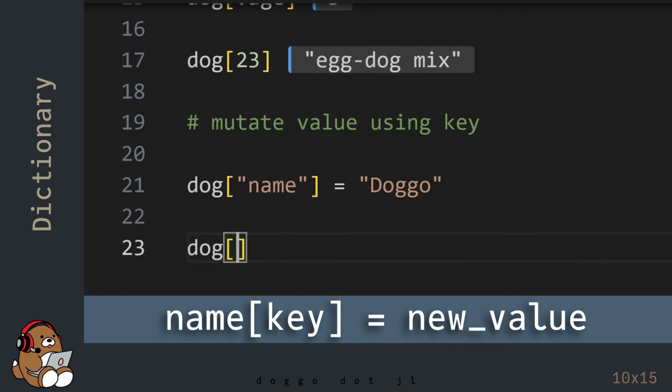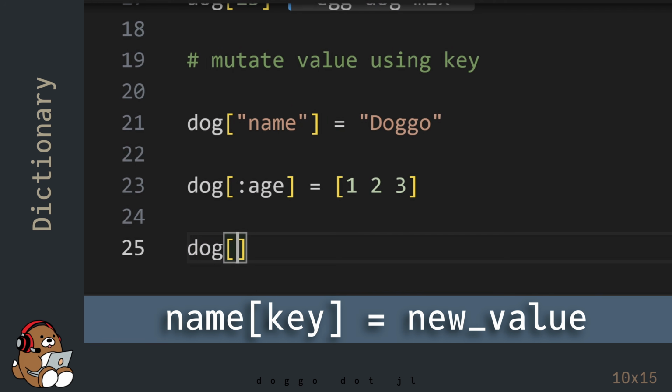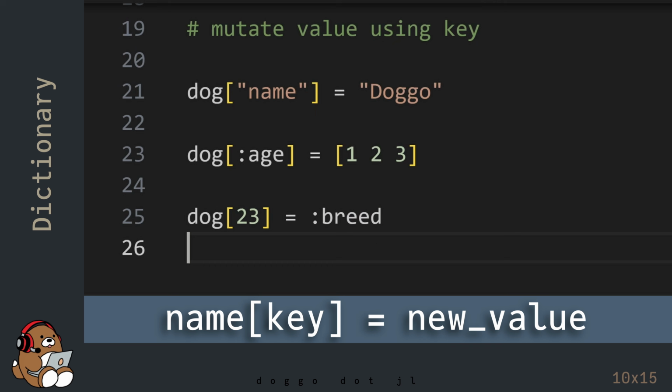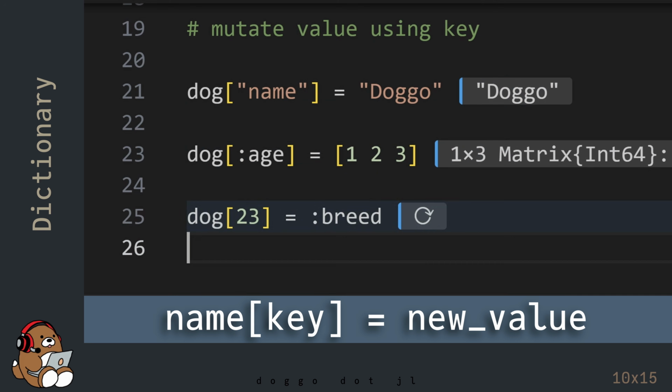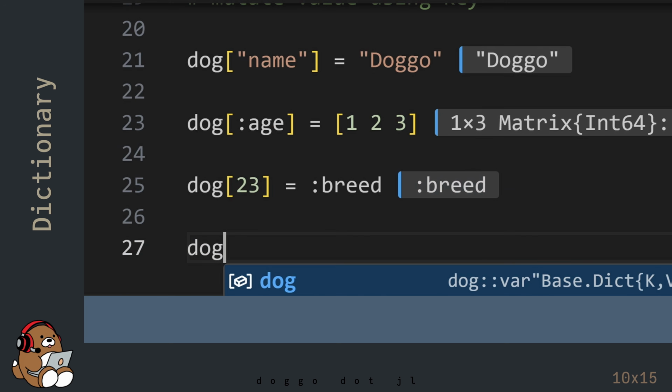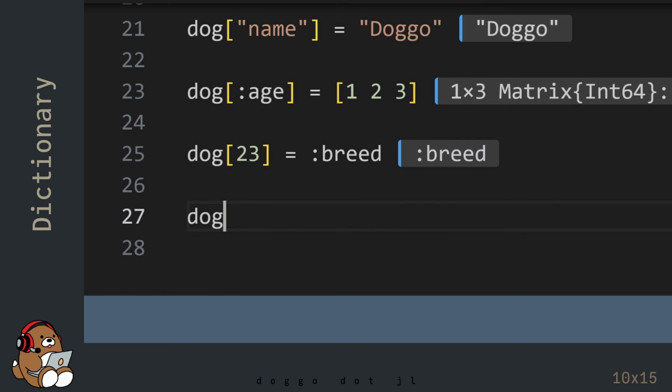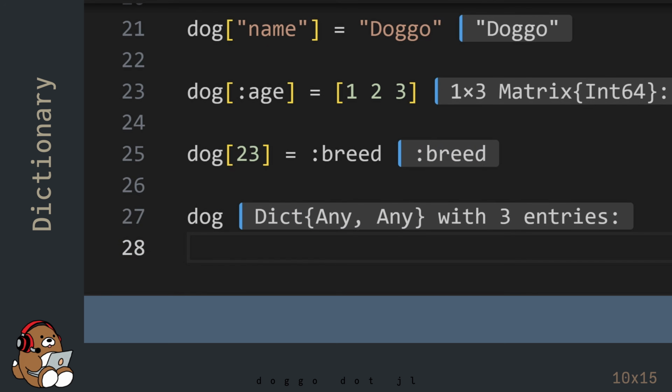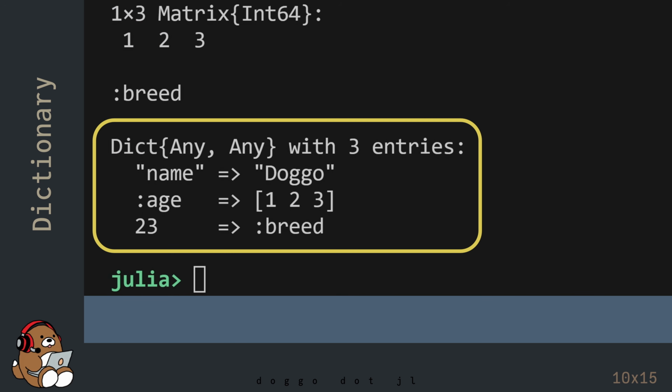Note that the new value does not need to be the same data type as the original value. To see the mutated dictionary, use the variable name for your dictionary. You'll see the updated dictionary in the REPL.